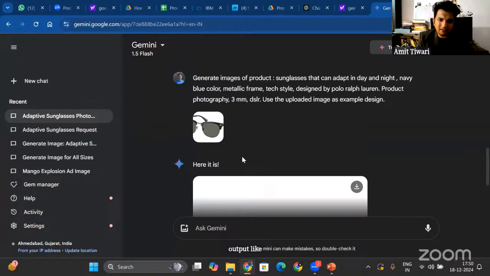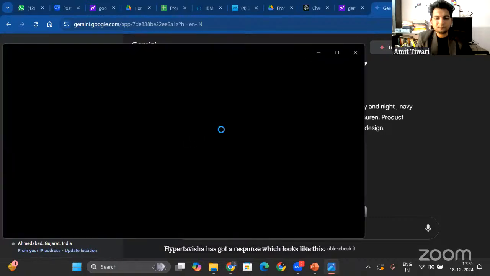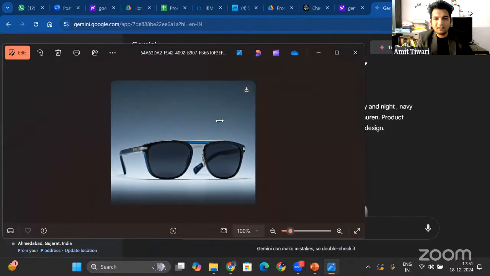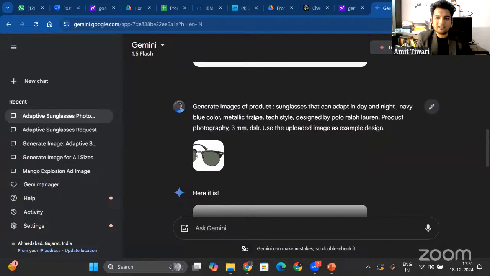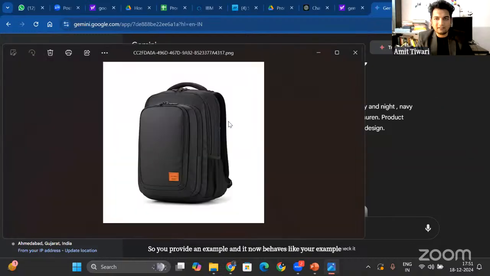Okay, still fine. And I can see in the chat if you got some result. Arpita Mishra has got a response which looks like this. And someone has got a response which is returning a bag which looks like this. So you provide an example and it now behaves like your example image, right?